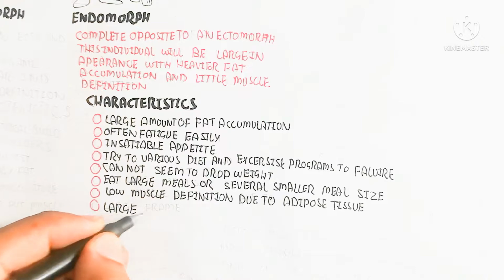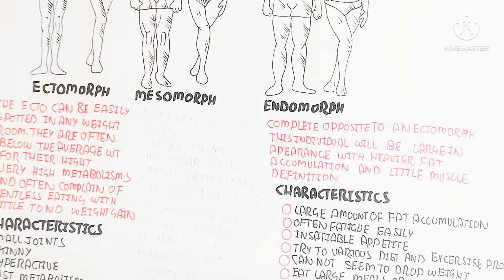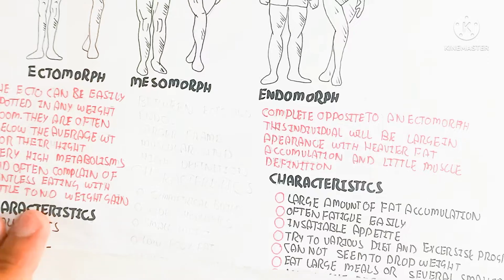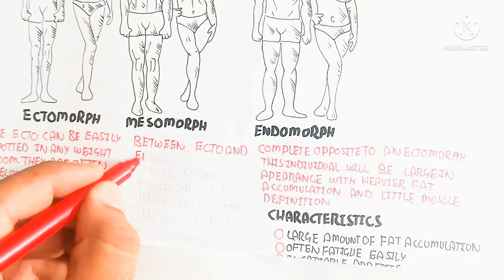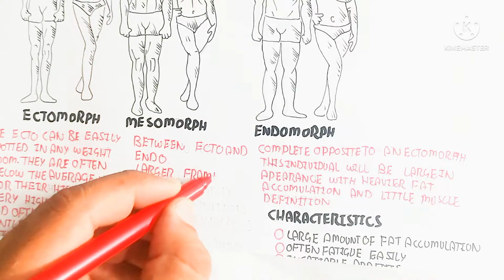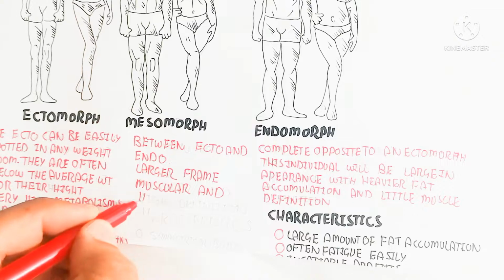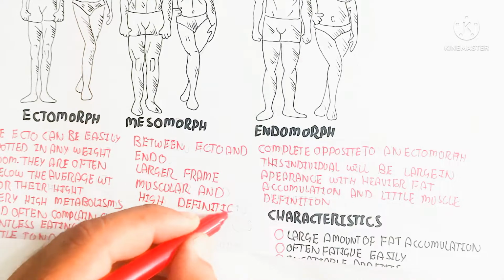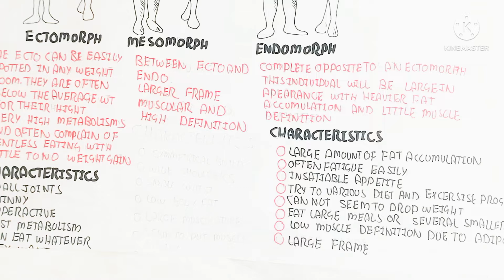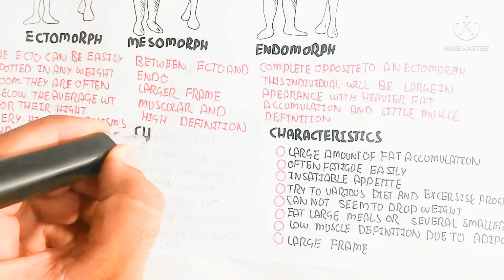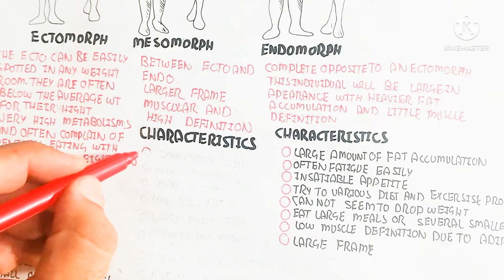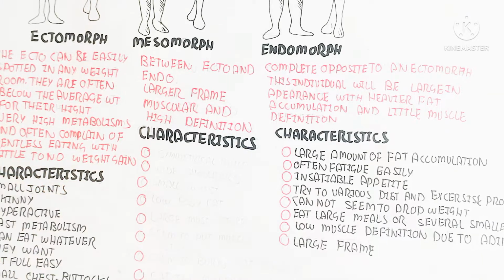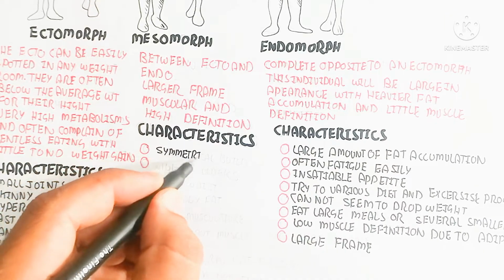But remember, when this body type, the endomorph, reduces their fat, they will look amazingly good, and the muscle mass will be more because anabolism will be more and catabolism will be less, so muscle builds easily, but it is difficult. The mesomorph is between the ecto and endo, with a large frame, muscular and high definition. In this way, the body fat content will be less as compared to the endomorph.